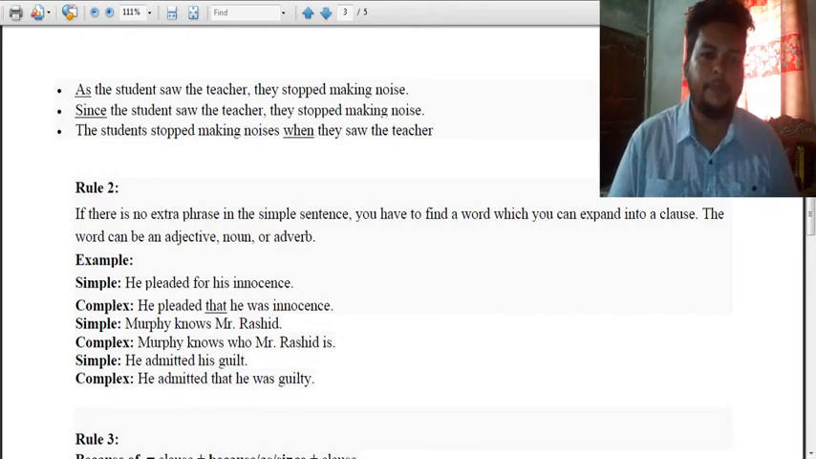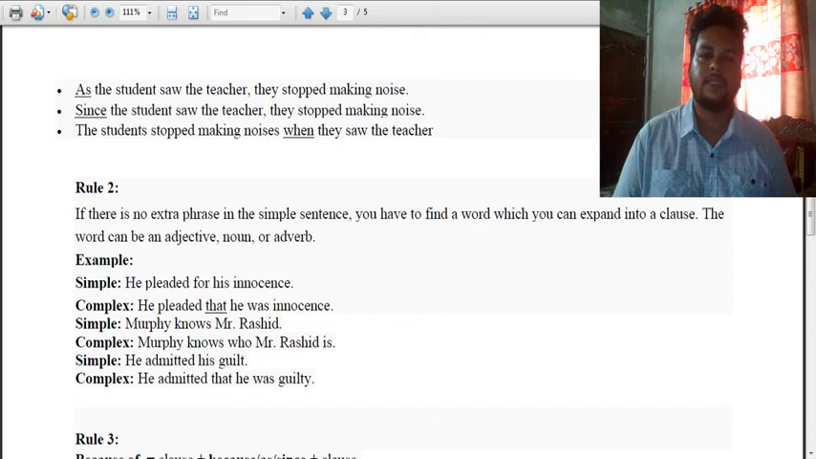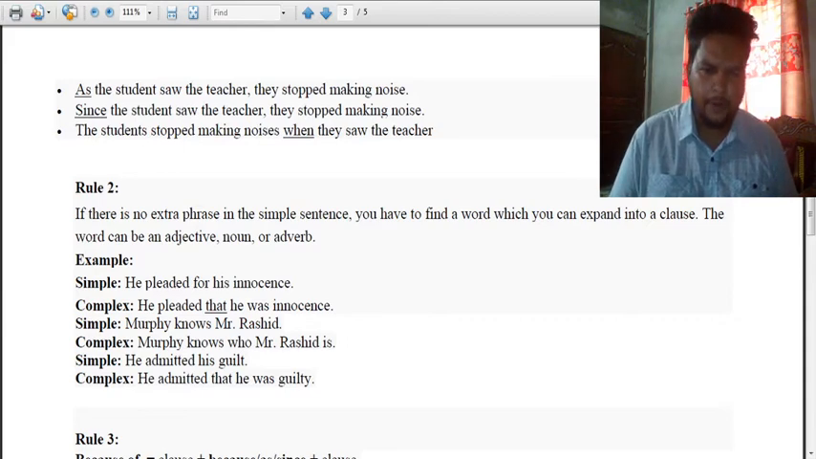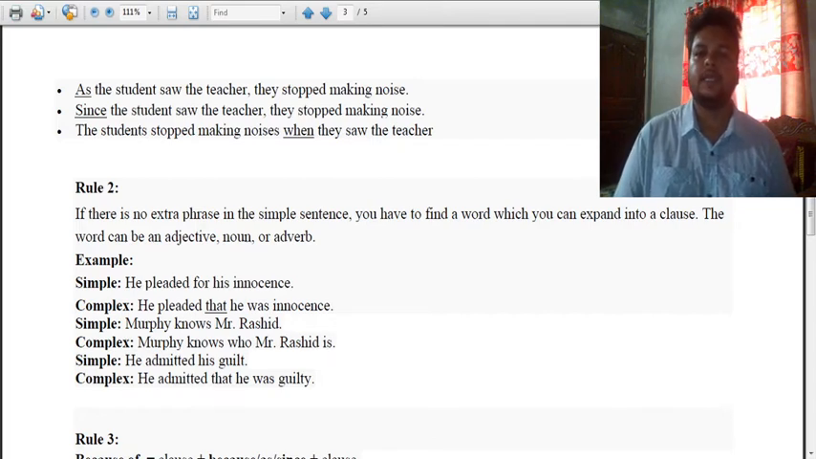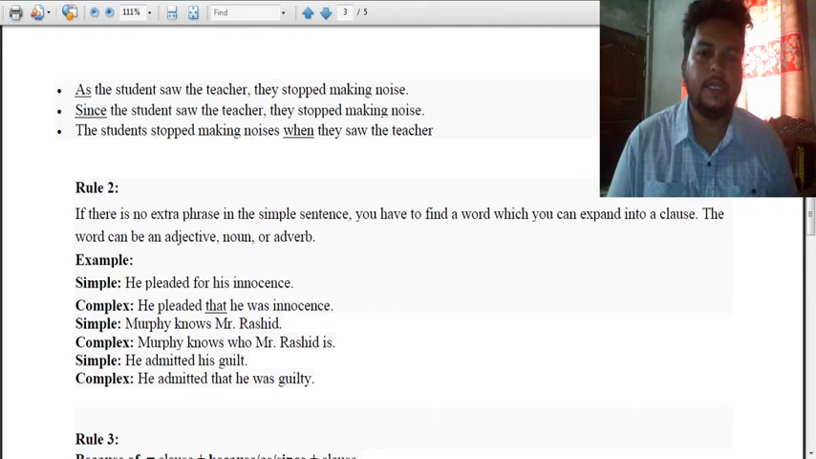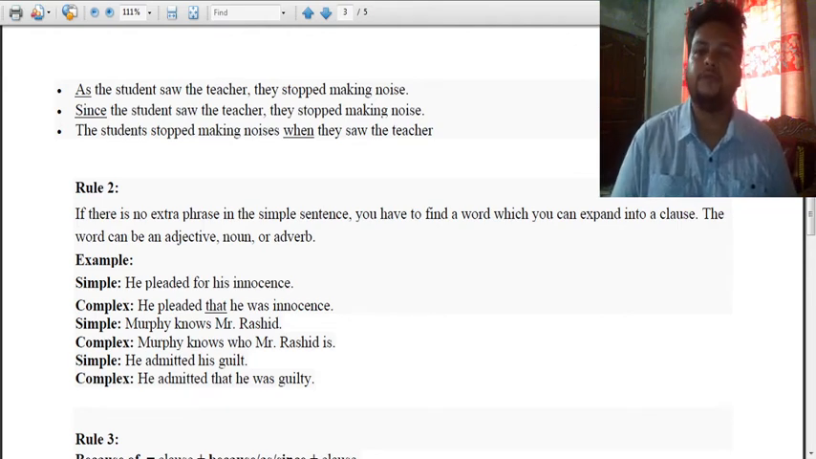For example, He pleaded for his innocence. Here we pick that in the middle: He pleaded that he was innocent. Murphy knows Mr. Rashid. And here we took who: Murphy knows who Mr. Rashid is. He admitted his guilt. He admitted that he was guilty. So the words, who and that, we took to expand the simple sentence and transform it into a complex sentence.